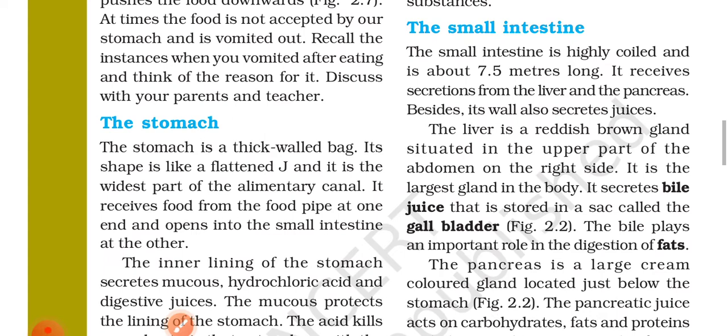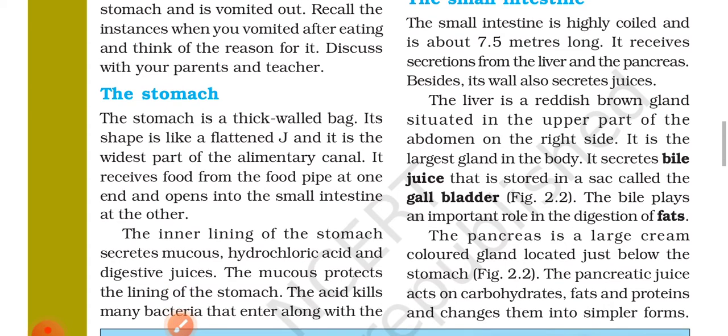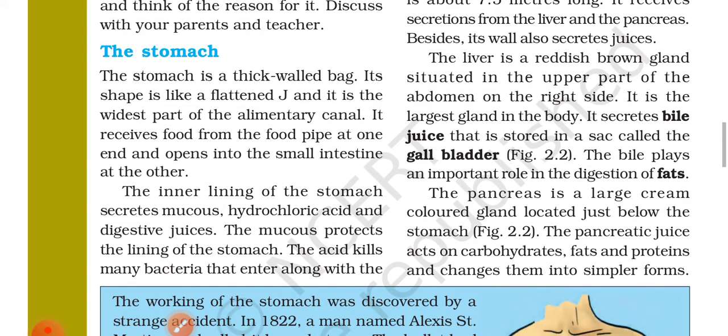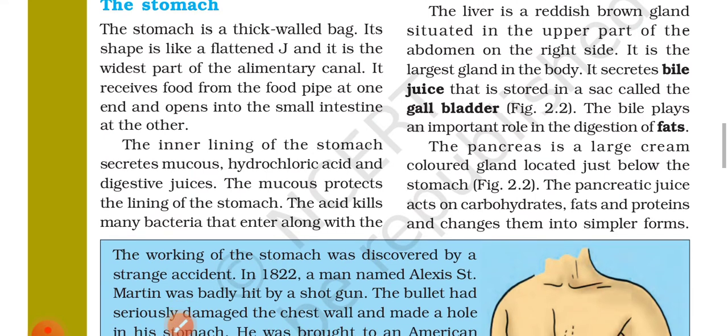Small intestine. The small intestine is highly coiled and is about 7.5 meters long. It receives secretions from the liver and the pancreas. Besides, its wall also secretes juice. The liver is a reddish brown gland situated in the upper part of the abdomen on the right side. It is the largest gland in the body. It secretes bile juice that is stored in a sac called the gallbladder. The bile plays an important role in the digestion of fats.